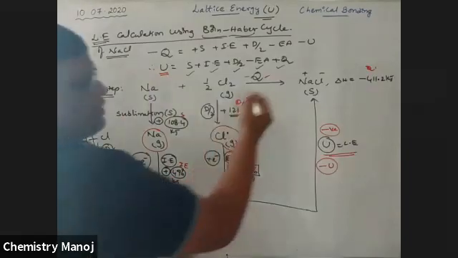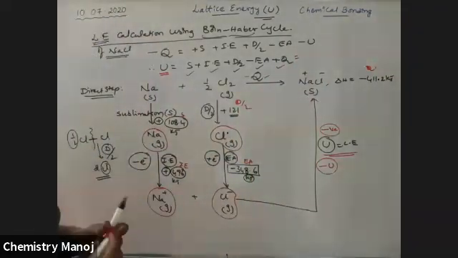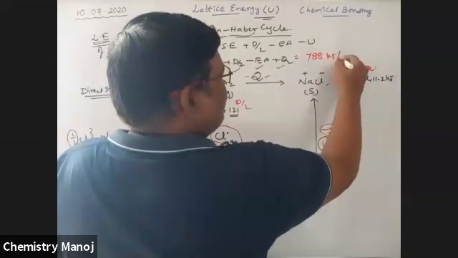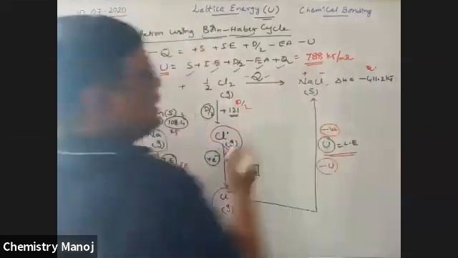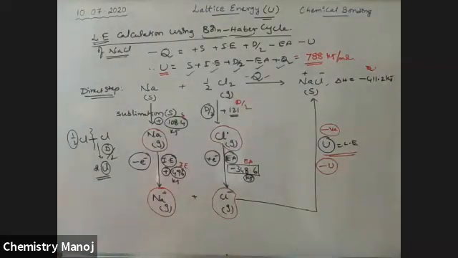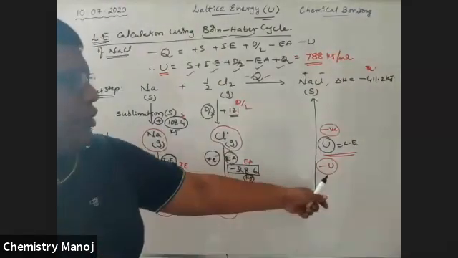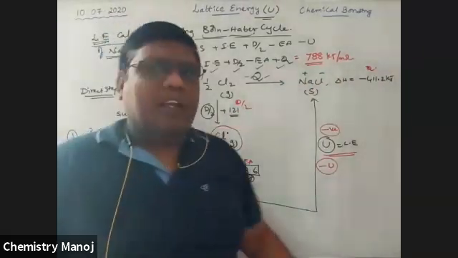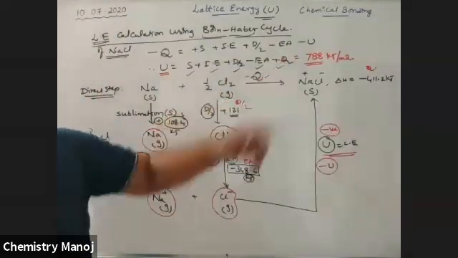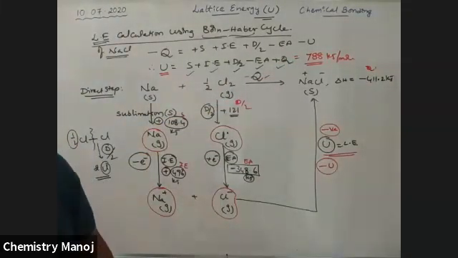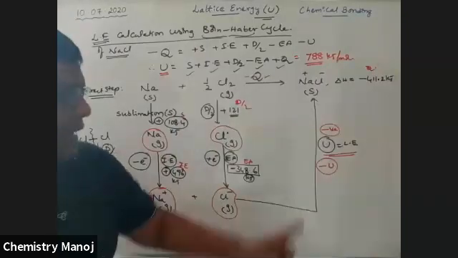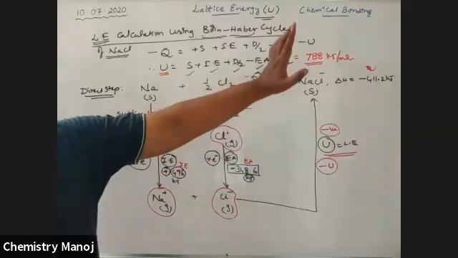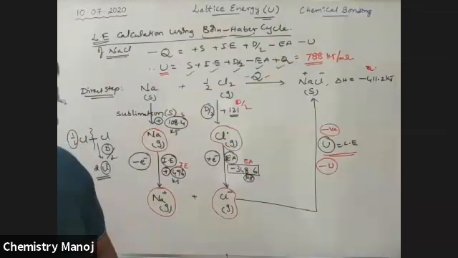After substituting all these values, we have 788 kilojoules per mole. So this is the lattice energy of NaCl. Here minus U means minus 788. So the lattice energy of NaCl is 788 kilojoules per mole. Lattice energy is always expressed per 1 mole of NaCl. Here also 1 mole of NaCl is formed. Therefore, per 1 mole, the lattice energy of NaCl is 788 kilojoules per mole.